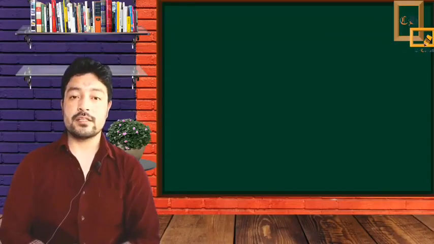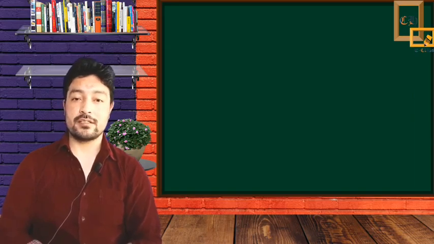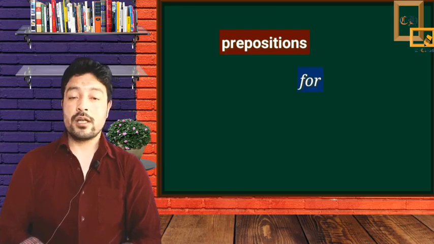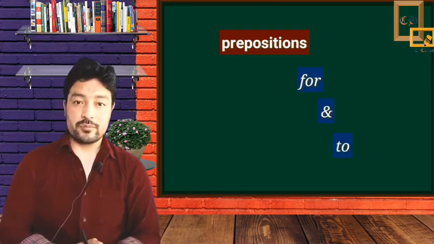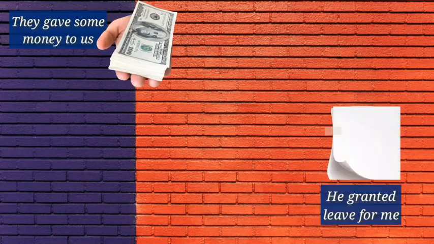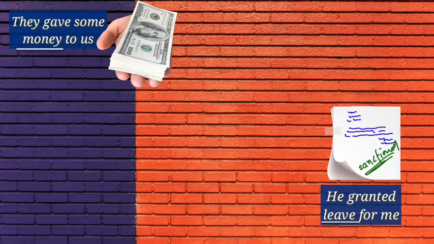We can also place the direct object before the indirect object in a sentence. In this case, we need to use prepositions like for and to before the indirect object. Let's see the examples. They gave some money to us. He granted leave for me. In these examples, the direct objects money and leave are used before the indirect objects us and me, but we have used the prepositions to and for before the indirect objects.